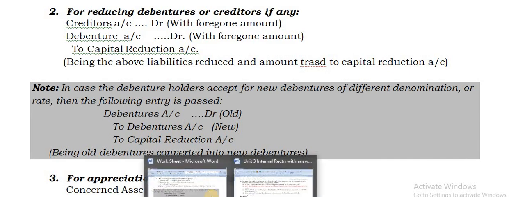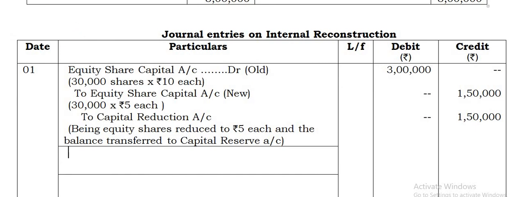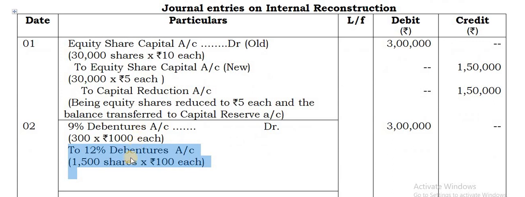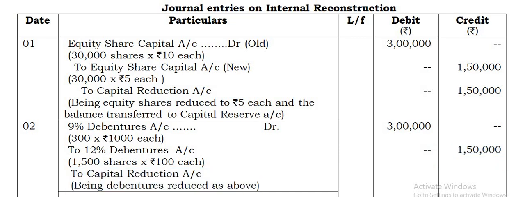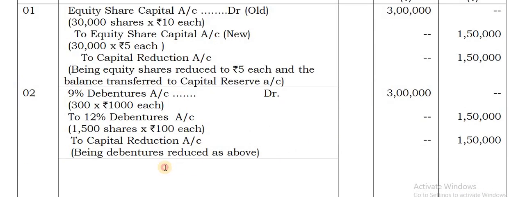Okay. So how to pass the entry now? Take the old debentures account, that is 9% debentures. What is the amount? 9% debentures, that is 3 lakhs. Give a credit to 12% debentures, this is the new debentures, 1,500 debentures into 100 each. That gives you 1,50,000. Now still there is a difference of 1,50,000 that is being transferred to capital reduction account. That is what I have done here. I took the old 3 lakhs, out of which the newly issued is 1,50,000. So 3 lakhs less 1,50,000, the balance 1,50,000, is what is being taken there.